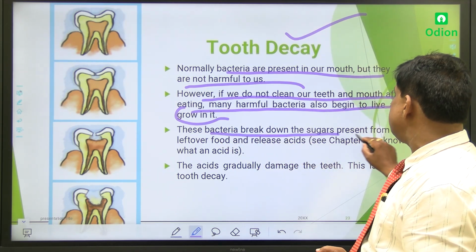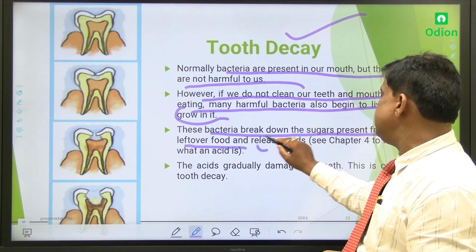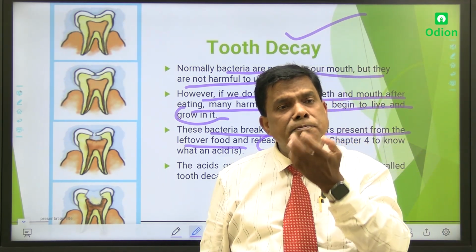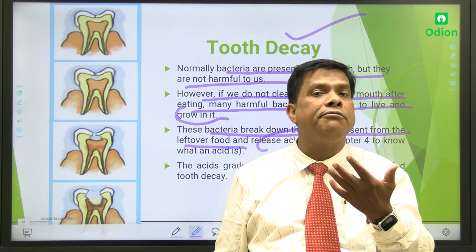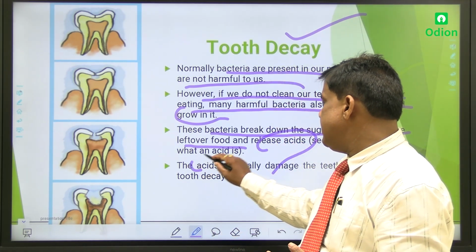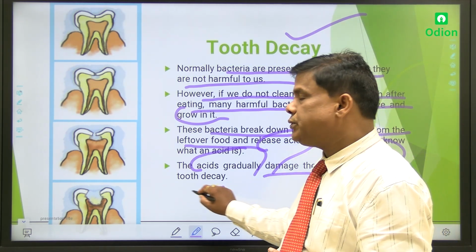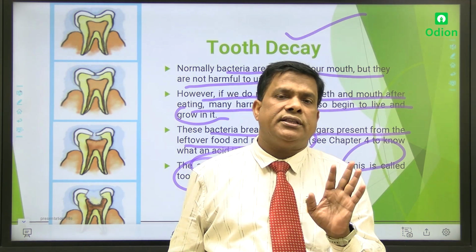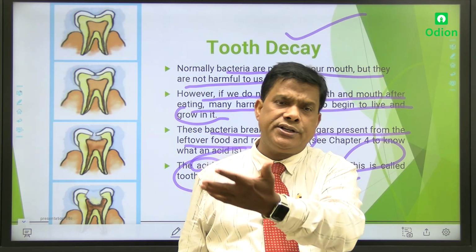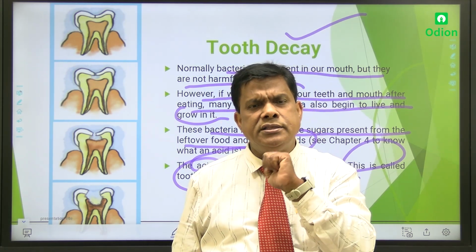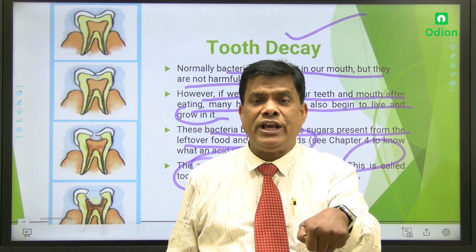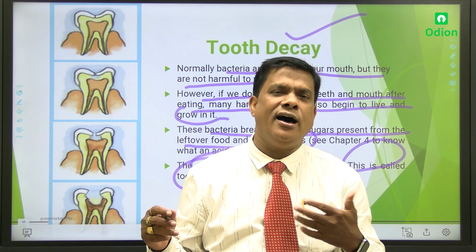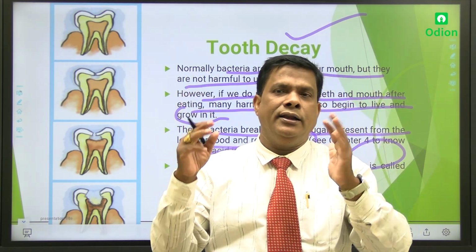These bacteria break down the sugar present in the leftover food and release acids. जो खाना बच गया वो दांत के अंदर घुस गया और रुका हुआ, इसमें ये जो कीटाणु होता है ना बेटा, they will develop, and they will create acids that gradually damage the teeth. This is called tooth decay. धीरे धीरे वो दांत को असर करता है कि दांत टूट जाता है बेटा. कई सारे infections will be there. Go to a dentist and show them. They will go for certain injections, कुछ दवाई लिखें, नहीं तो at last in the worst case they will just take out the teeth.